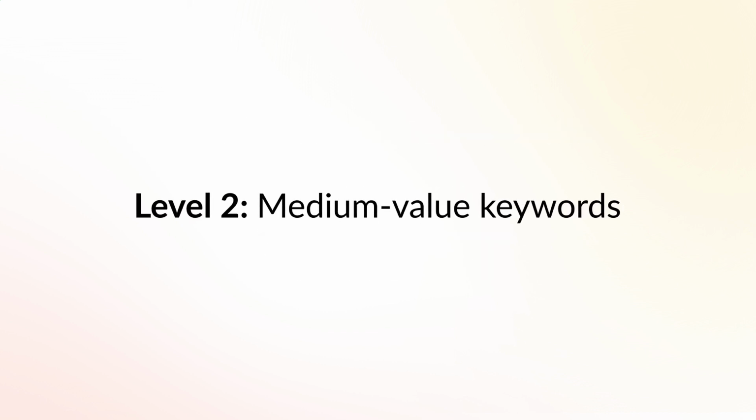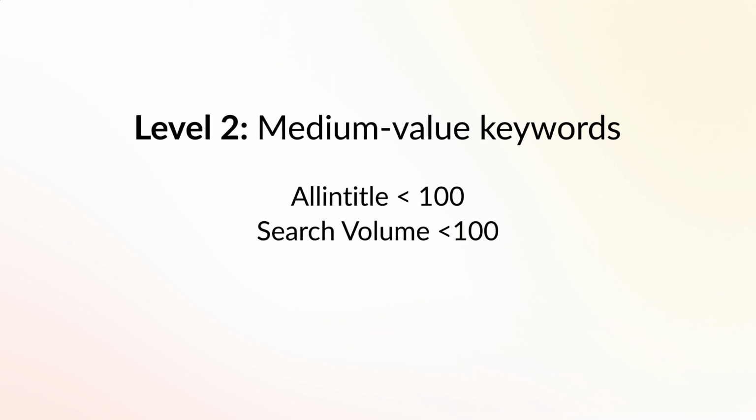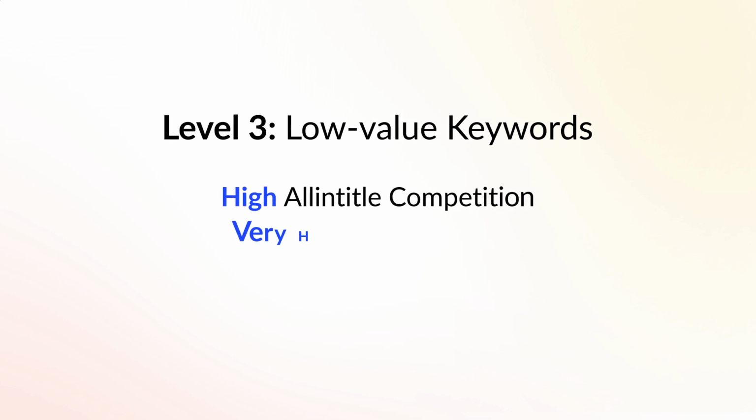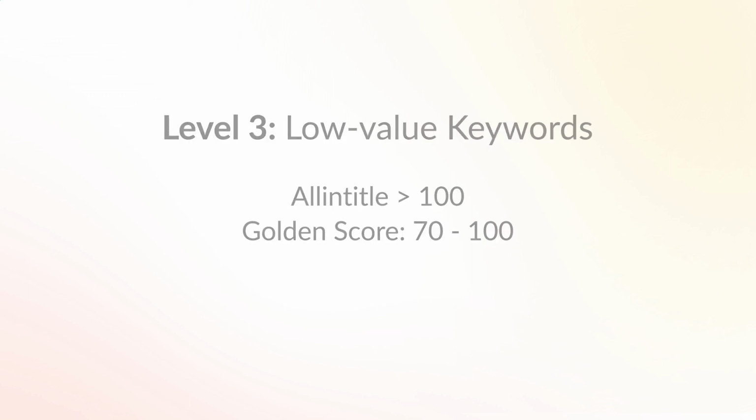Level 2. These are medium value keywords that have low in-title competition and low search volume. These are in the following range: all in-title less than 100 and search volume less than 100, with the golden score range set from 30 to 70. Level 3. These are low-value keywords that have high all-in-title competition with an all-in-title value of over 100. These have the golden score range set from 70 to 100, which typically filters very high search volume keywords that are highly competitive.